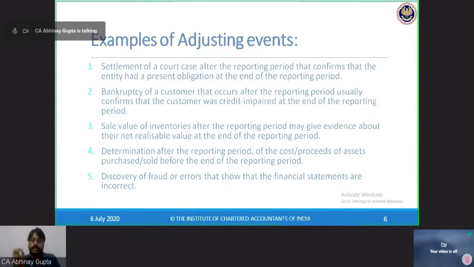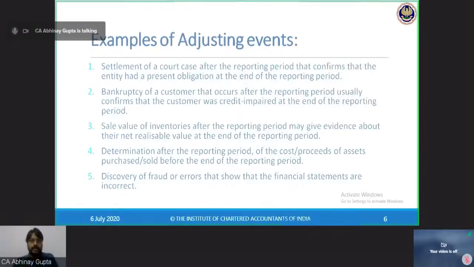Now, this fraud pertains to this period, and I need to adjust my financial statements for the impact of this fraud. So, for example, if the cash had been misappropriated by the cashier in March 2020, now when I start preparing the financial statements in the month of April for March 2020, I reconcile the cash with all the payments and receipts that happened subsequently.